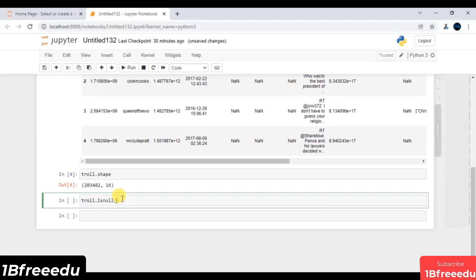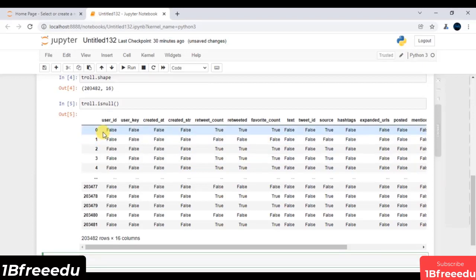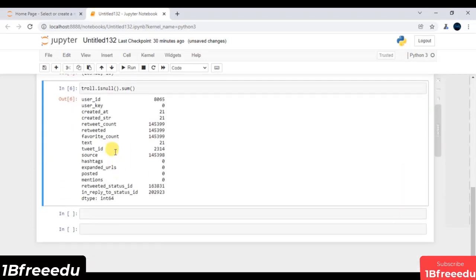Over here, I'm going to say troll.isNull. If I execute it, it returns values in the form of booleans. It means it returns values either as false or as true. Wherever it is false, that observation is not null, and wherever it is true, that observation is null. On top of this, if I call my sum function and execute, it will return all the missing values across each and every feature you have.